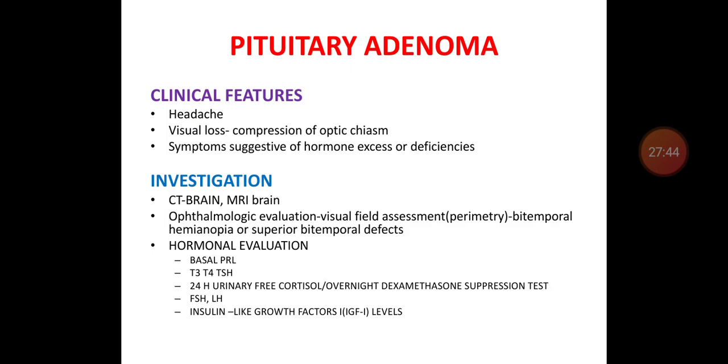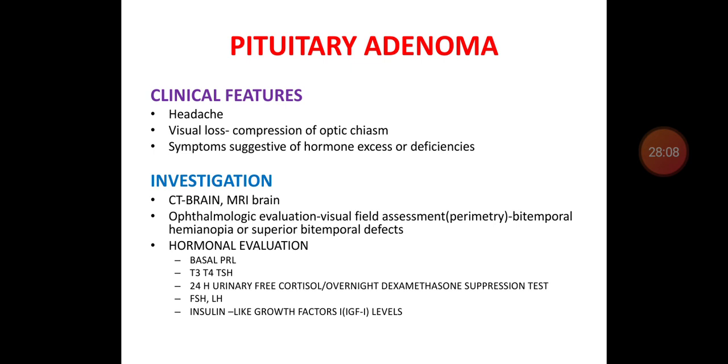The clinical features of pituitary adenoma, as I already told, are either due to the mass effect or due to hormone excess. So there are symptoms suggestive of hormone excess or deficiency, or due to mass effect or pressure effect, the patient will have visual field defect, headache, nausea because of compression of the optic chiasma.